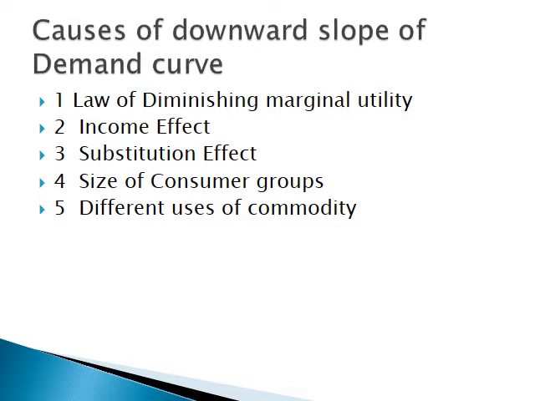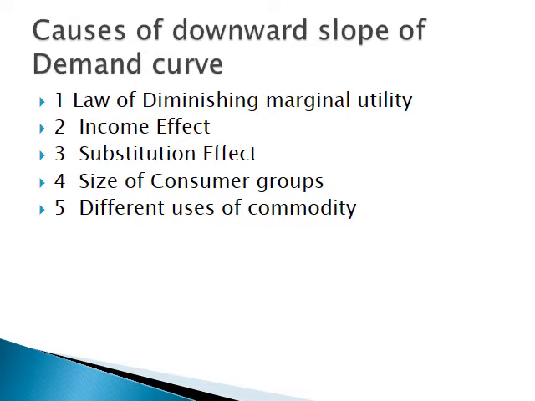The first one is the law of diminishing marginal utility. You have studied this concept in Unit 2, Chapter 1, that is Utility Analysis of Consumer Equilibrium. According to this, the marginal utility derived from consumption of an additional unit of a commodity goes on diminishing.